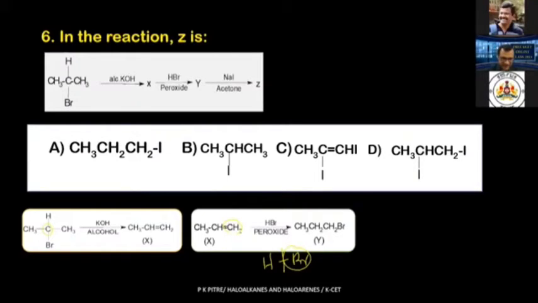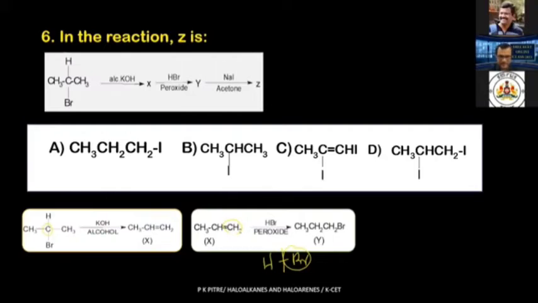This is not just a free radical halogenation. This is an addition reaction, but HBr undergoes a free radical mechanism. Normally HCl and HI undergo normal addition by Markovnikov's rule. HBr undergoes reaction by formation of free radicals because peroxide is present. So you got 1-bromopropane. Okay, make this correction.